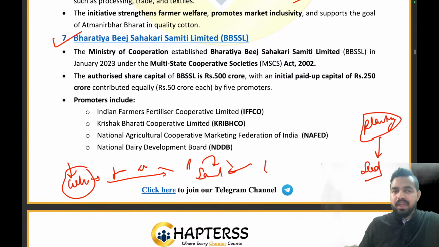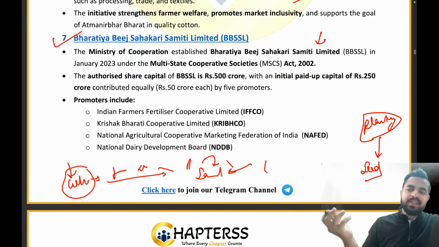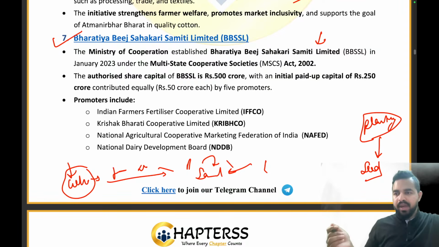Beej is basically seed. So the Ministry of Cooperation has established the Bharatiya Beej Sahakari Samiti Limited, and this organization is going to make the farmers aware that these are the quality seeds on which you are required to work, right? You are required to use these seeds for better productivity, for getting advanced crop, right? And additionally, we have to ensure that if you already have poor old quality seeds, you can replace them, right? So we have to ensure that these seeds are being replaced. So that is the whole cycle of this Bharatiya Beej Sahakari Samiti Limited.